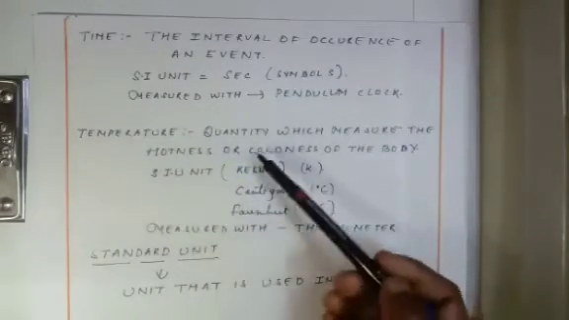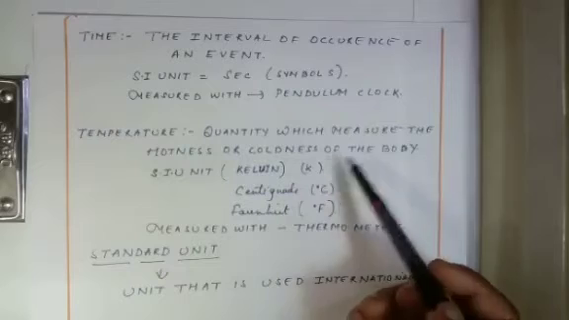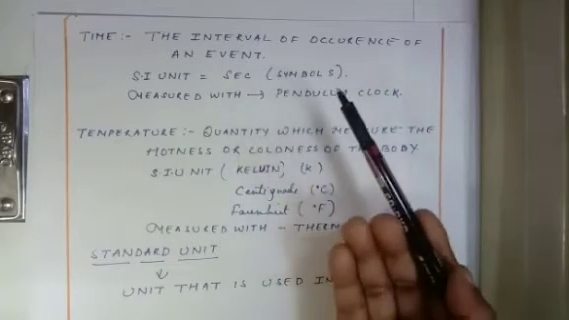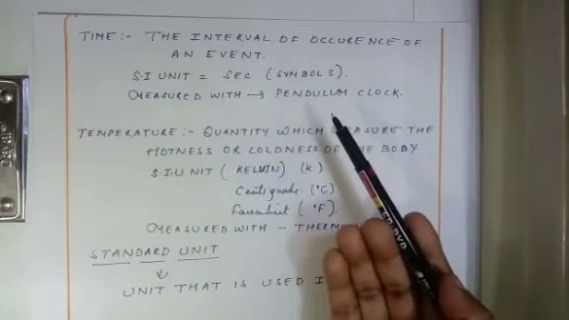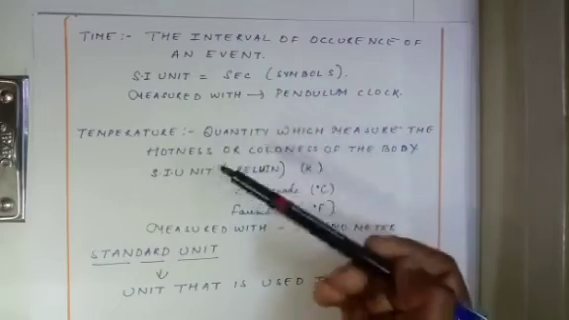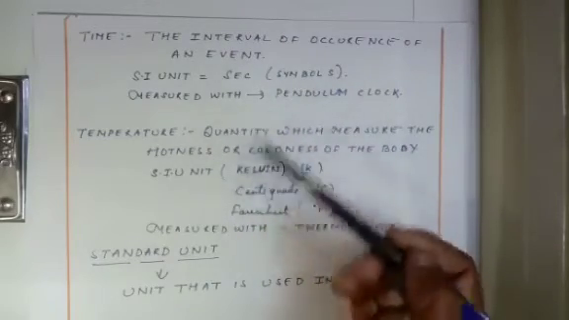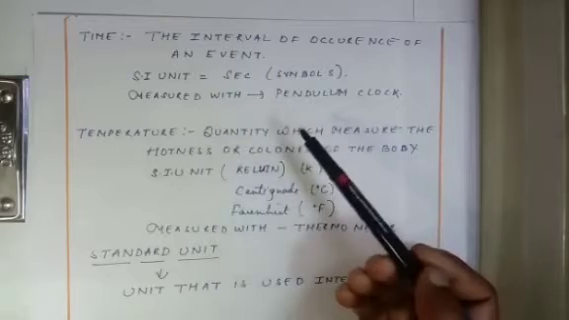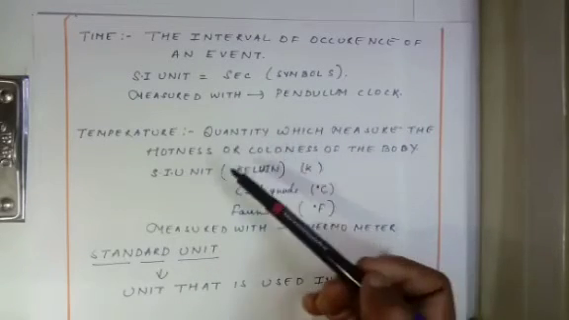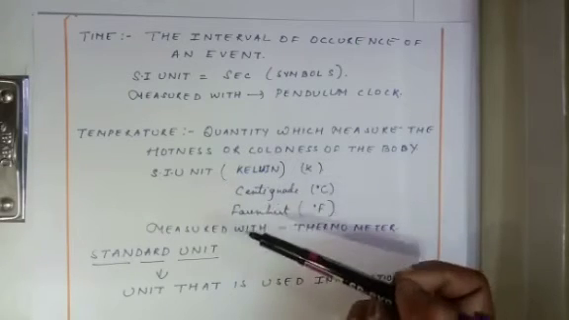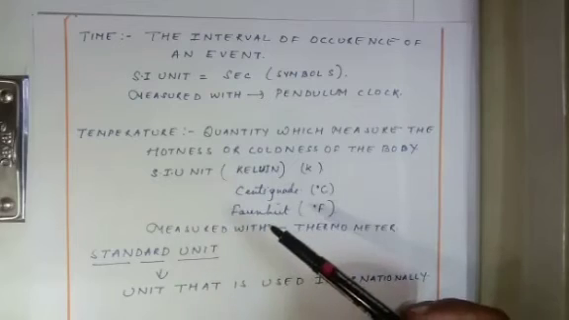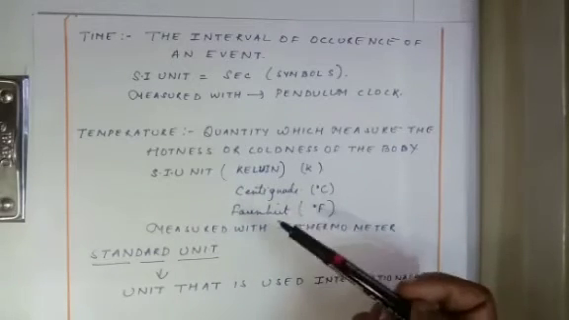Next is temperature. What is temperature? Quantity which measures the hotness or coldness of the body. Example, a glass of boiling water is hotter than the ice cream. So over here we use the term hotter or colder to find out the difference between the two quantities, and the SI unit is Kelvin. It can be measured in Kelvin, centigrade, and degree Fahrenheit, and measured with the help of a thermometer.